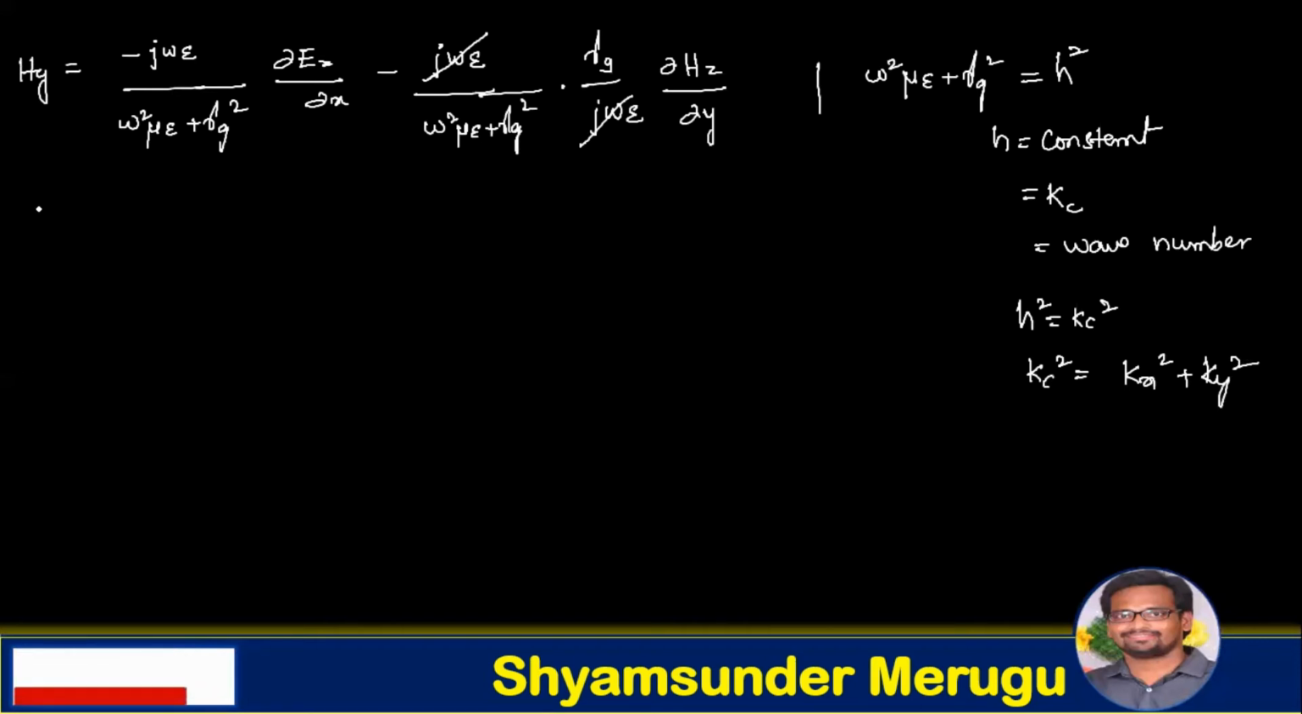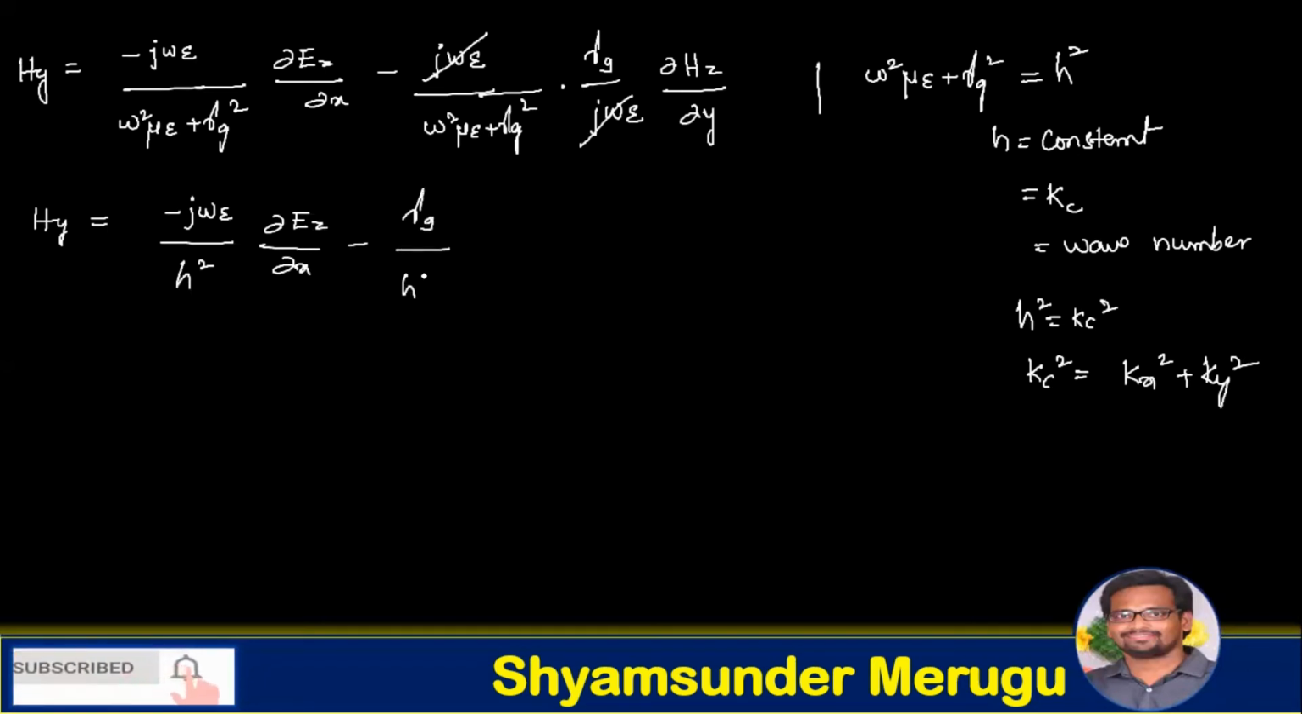Now replacing the term with h square, so Hy equals minus j omega epsilon over h square dou Ez over dou x, then we get minus gamma g over h square dou Hz over dou y. So this particular expression is indicated with the letter A, and this is one of the field expressions of the waveguide, and it indicates the magnetic field along the y-axis. And similarly, we can also write the Hx.